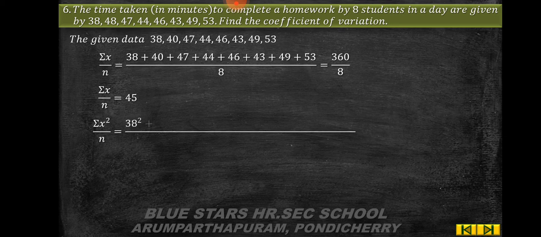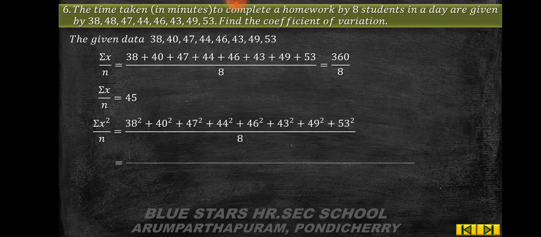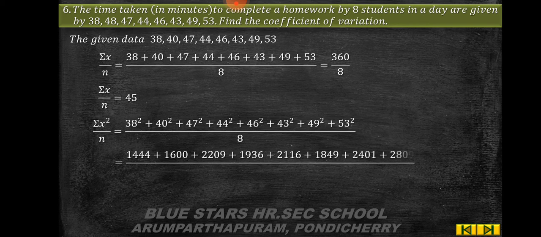Next, summation x square by n is equal to sum of squares of observations by number of observations. So, which is equal to 1444 plus 1600 plus 2209 plus 1936 plus 2116 plus 1849 plus 2401 plus 2809 by 8.